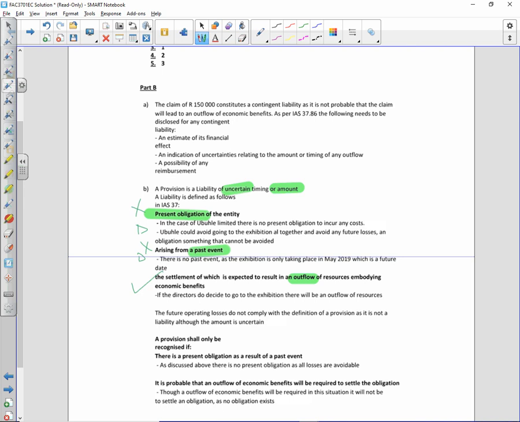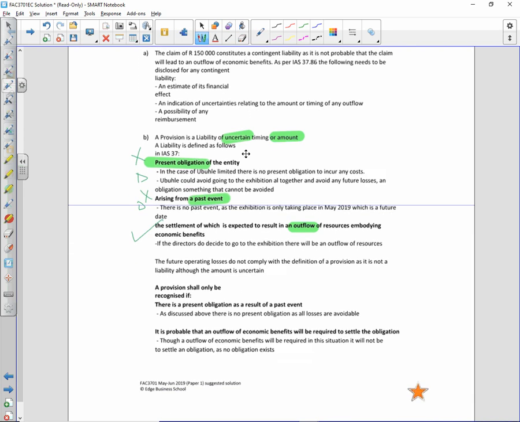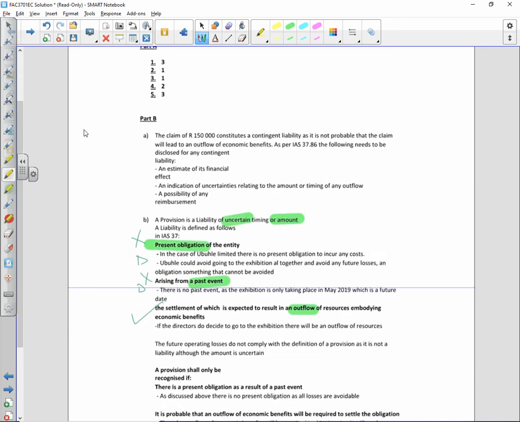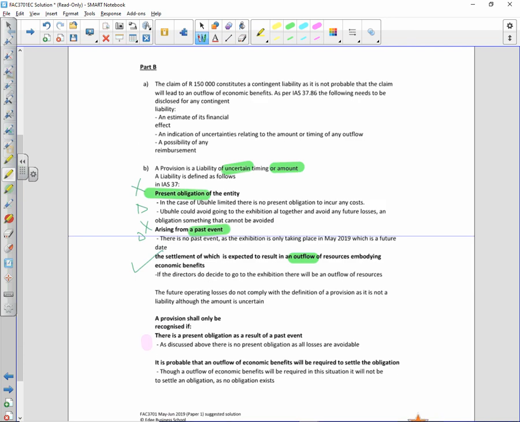Secondly, they did ask me to look at the recognition criteria. The recognition criteria is that a provision shall only be recognized if there is a present obligation as a result of a past event. Okay, so firstly, what I'm trying to say with this is that you need to comply with the definition.